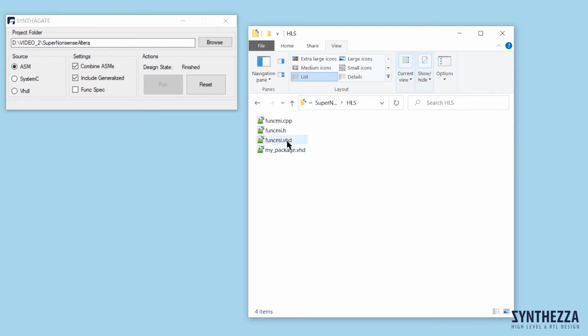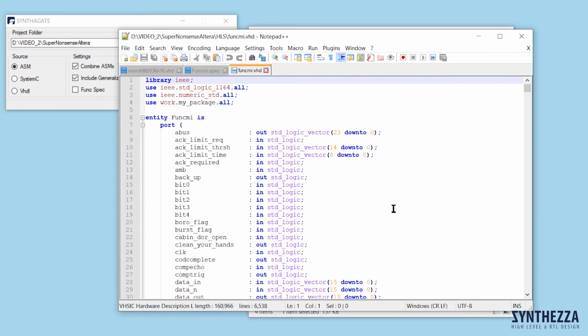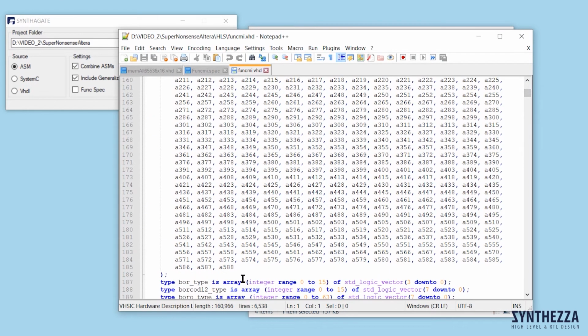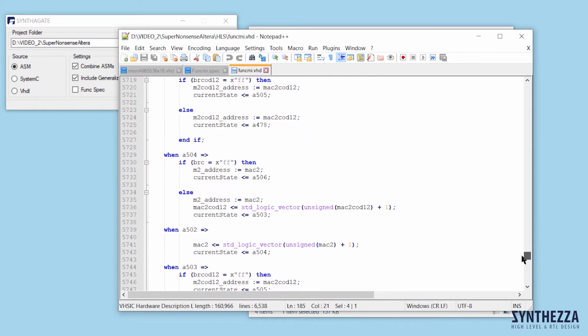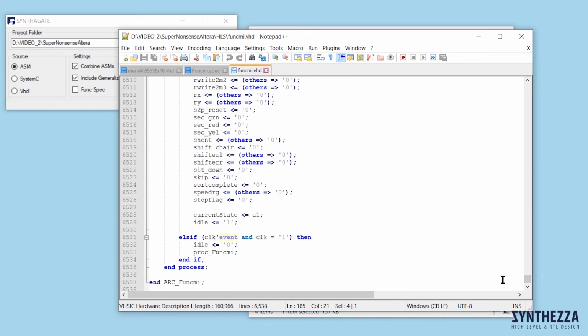File funcmyVHD is a finite state machine with 588 states. Its length is 6,537 lines. This FSM presents our whole design at the high level in VHDL.